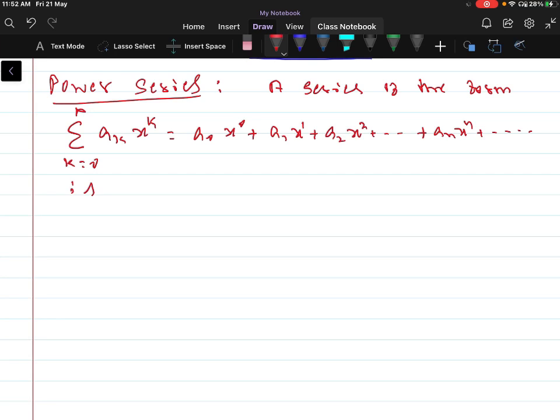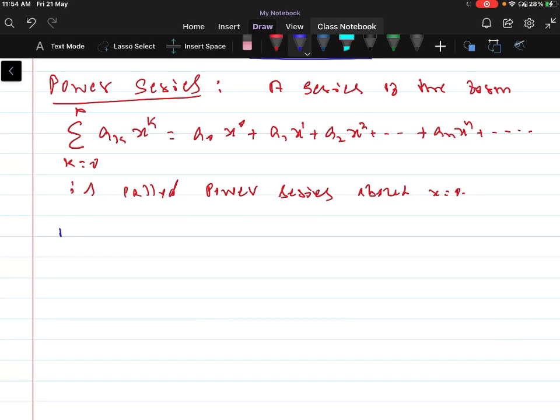This is called a power series about the point x equal to 0.